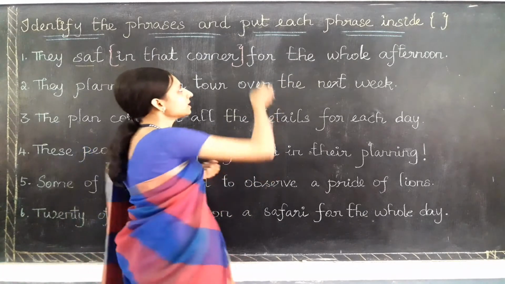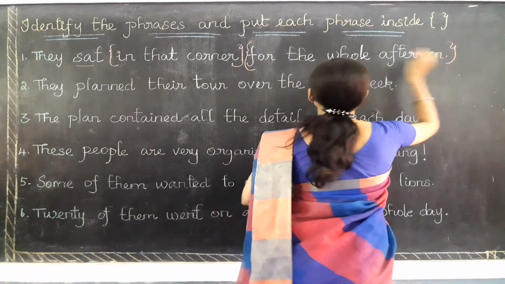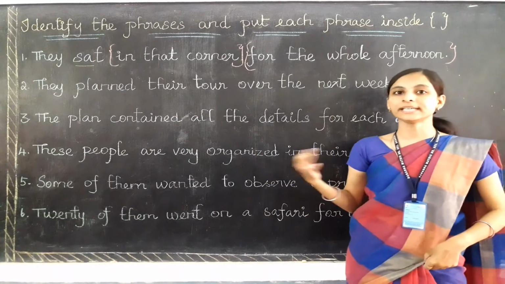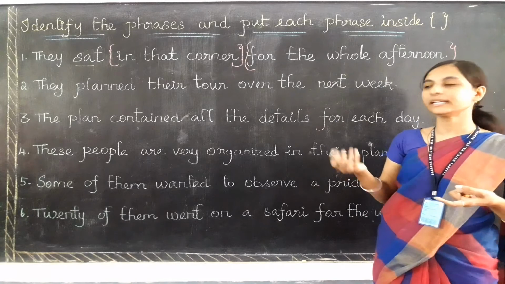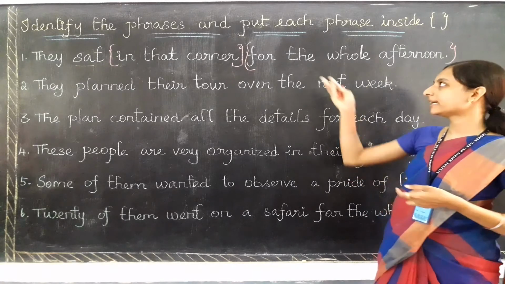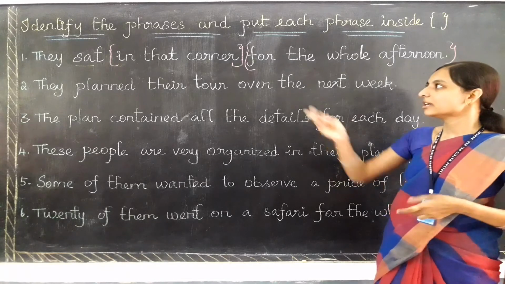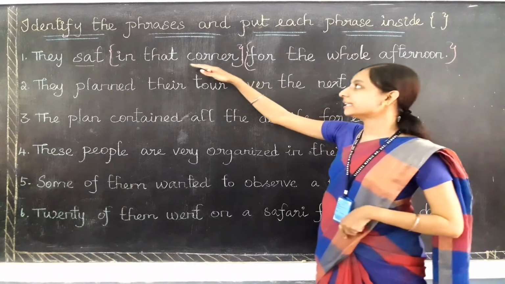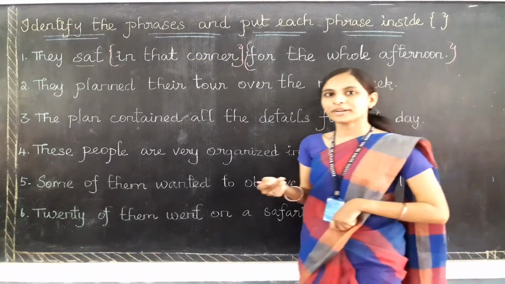No. So this is also a phrase. For the whole afternoon. But when I read it separately, it doesn't give me a meaning. So in this first question, in that corner is a phrase, and for the whole afternoon is also a phrase.